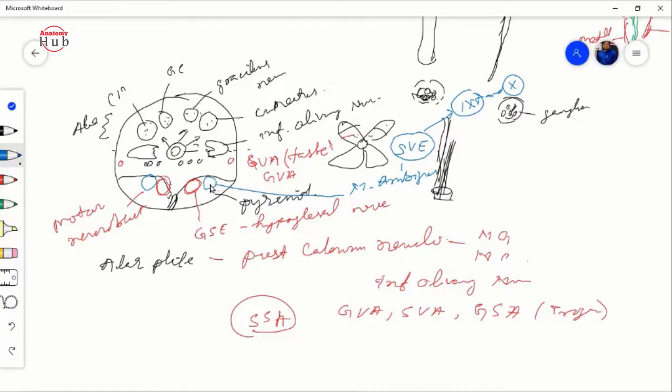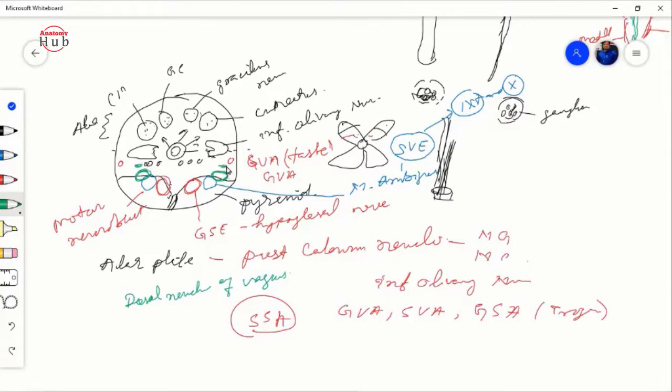Then another nucleus you will find here only, that will be your dorsal nucleus of vagus, which is present more dorsally. Another piece from the basal plate. Just above that you will find another piece, that is your inferior salivatory nucleus.